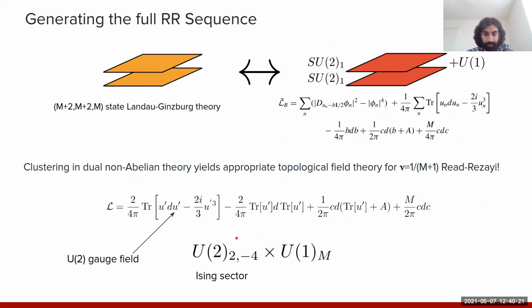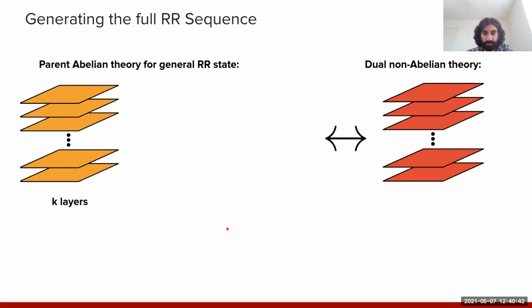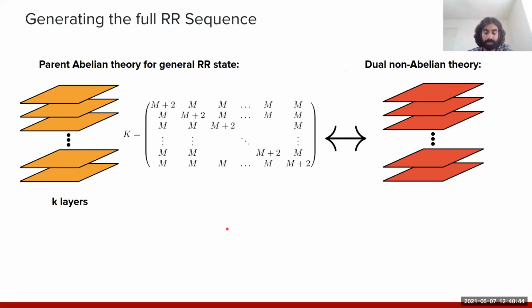And so this notation might not be familiar, with this two-level labeling of the U2 gauge field. What's important to note is that this is just a Chern-Simons representation for the Ising topological order, which is multiplied by the U1 level M factor describing the charge sector of the Moore-Read state. And so if we combine this flux attachment procedure for a general construction, what we obtain at the end of the day is a generic parent theory in which to access the most general Read-Rezayi states.